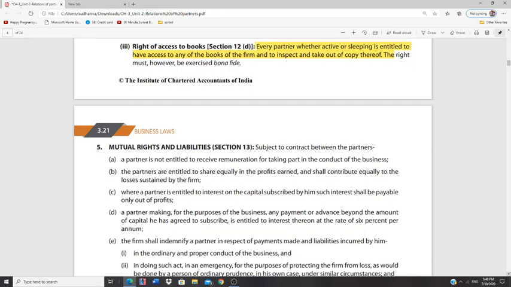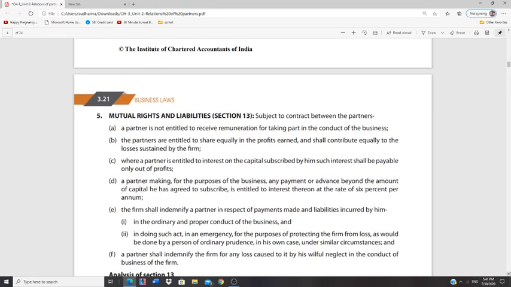Interest on capital is paid only during the time of profits and not during losses. And in case of any payment or advance beyond capital contributed by a partner, he is entitled to an interest of 6%.